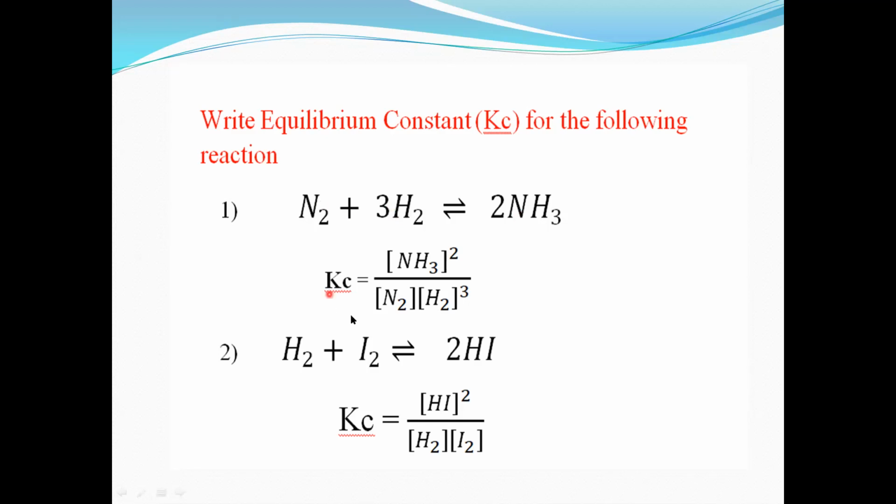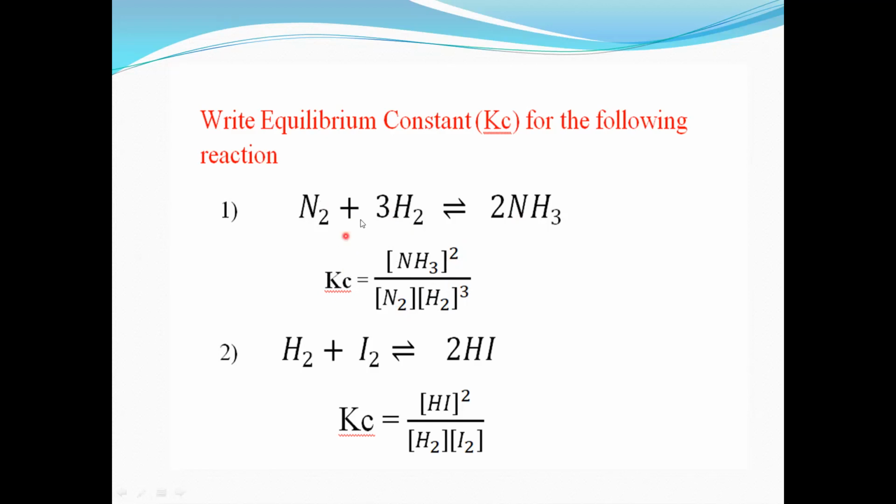The equilibrium constant Kc is equal to concentration of NH3 raised to power 2, divided by the reactants: concentration of nitrogen into concentration of hydrogen, but there are 3 moles, so we take 3 in the power. So this is the value for Kc.